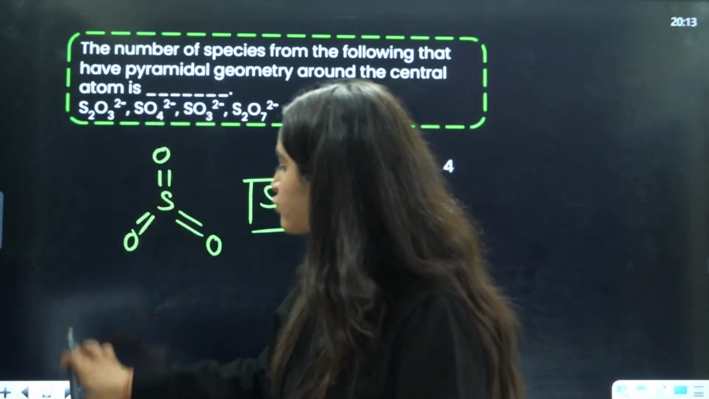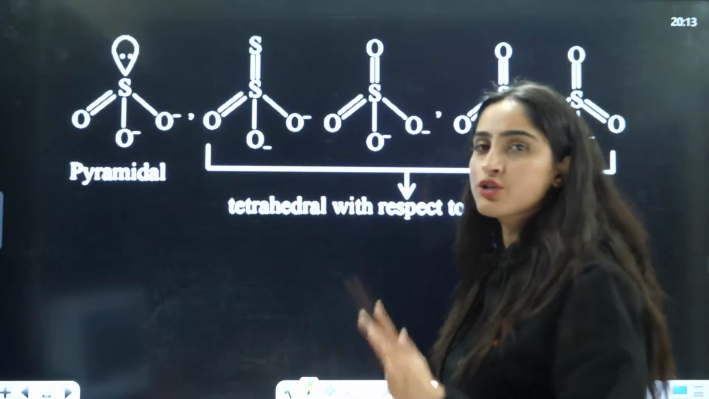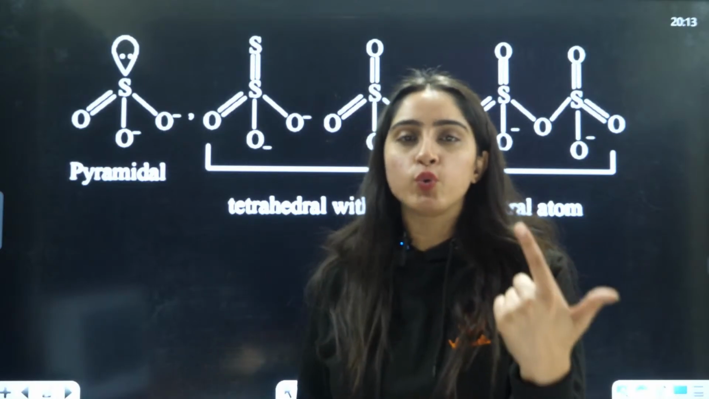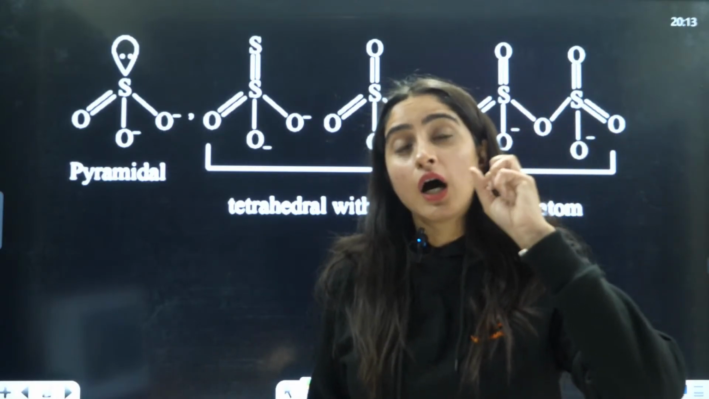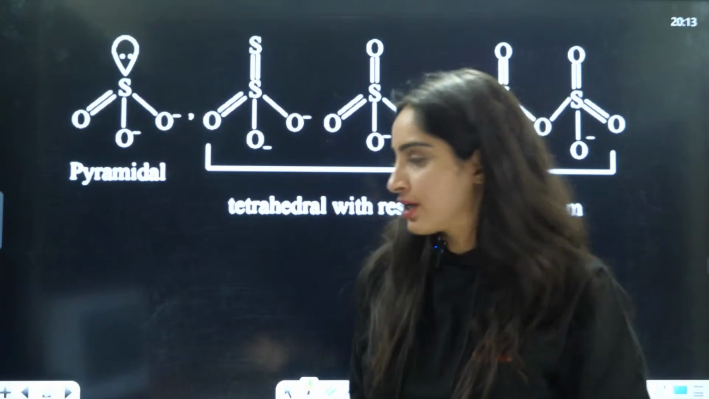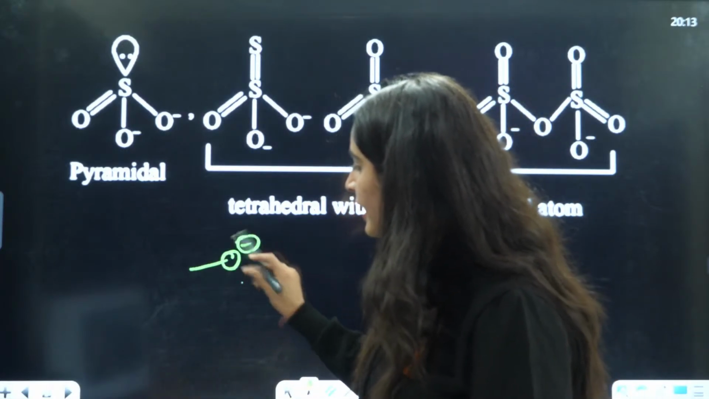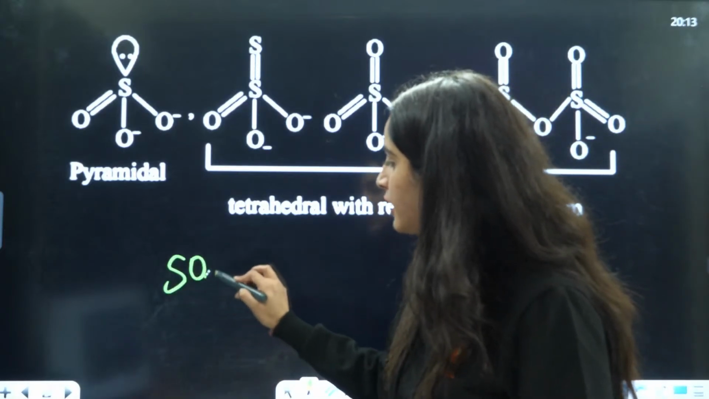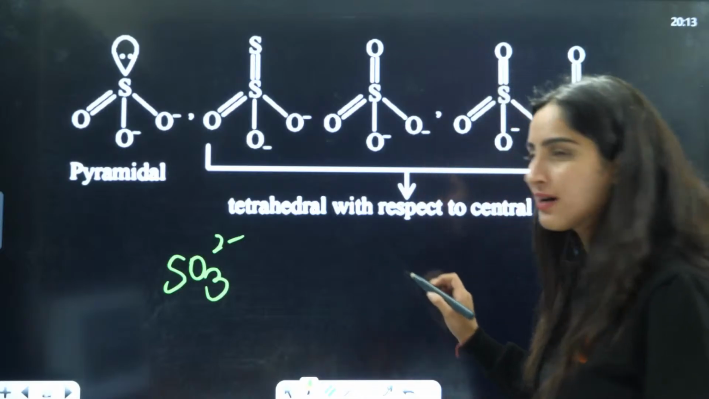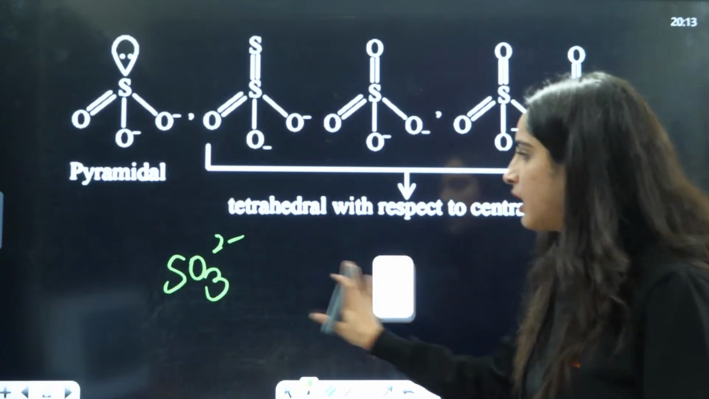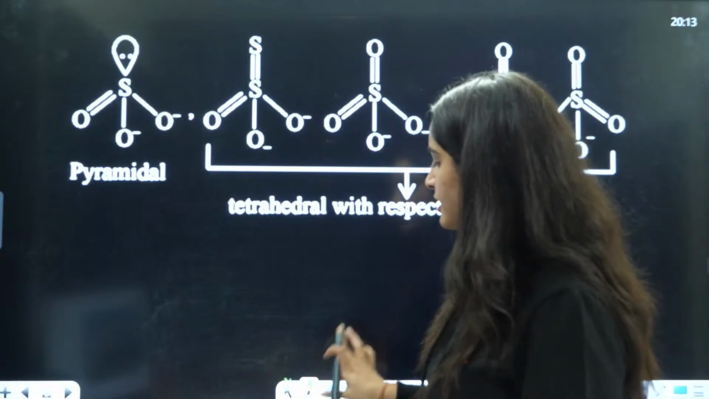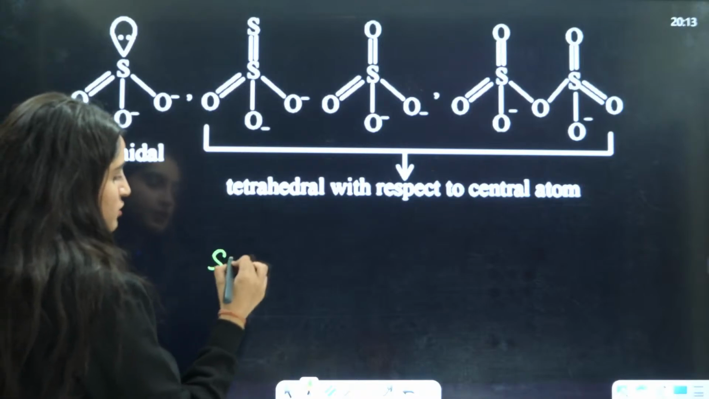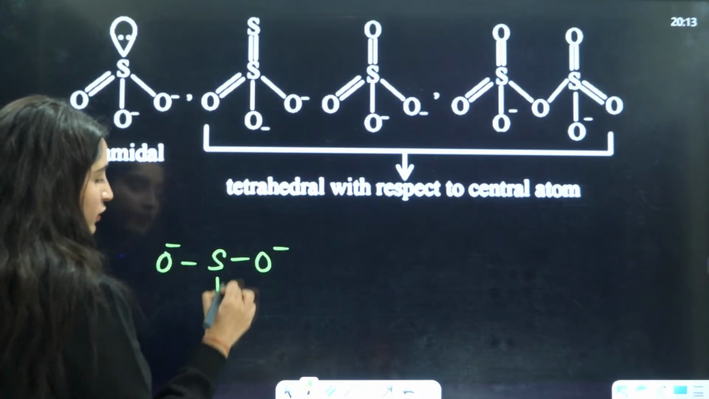Now if you talk about SO3 2 negative, this is the structure of SO3 2 negative, right? So basically when you have 2 negative, that means the oxygen will have the negative charge here. Oxygen will always have the negative charge whenever you have negative on that atom. To draw a simple structure here, first you need to draw a random structure: S, O negative, double bond O.